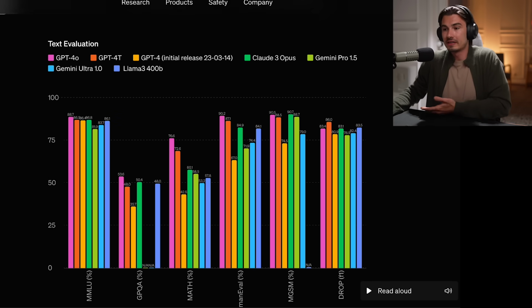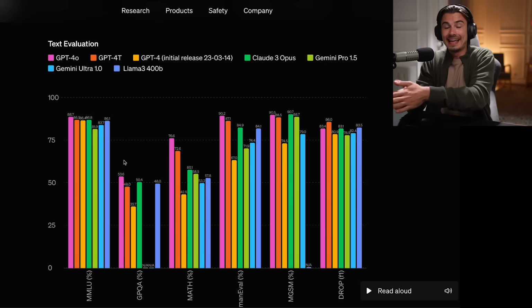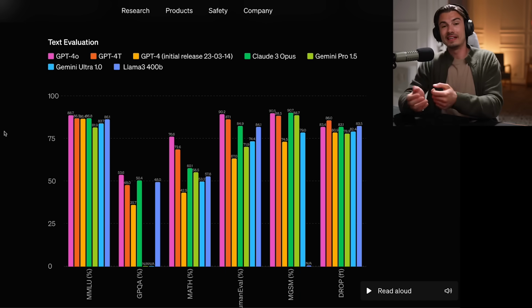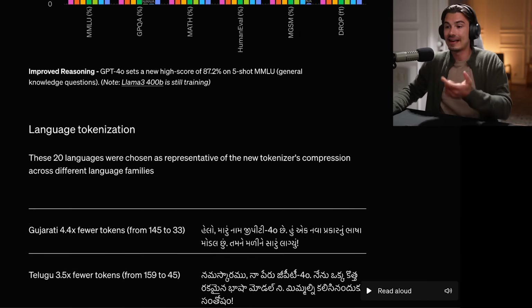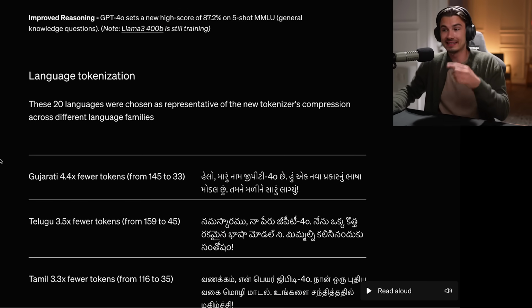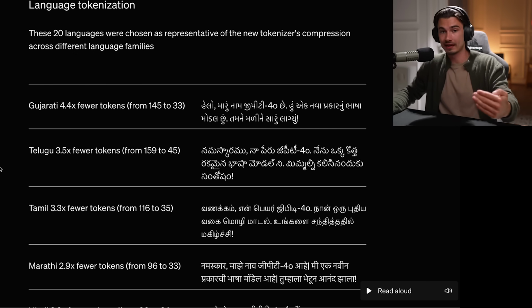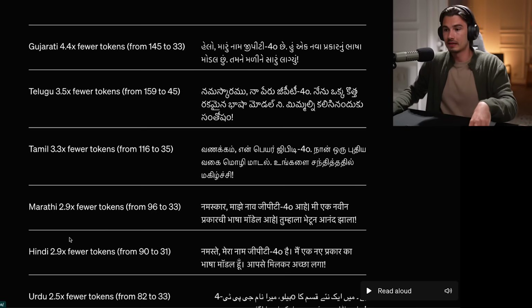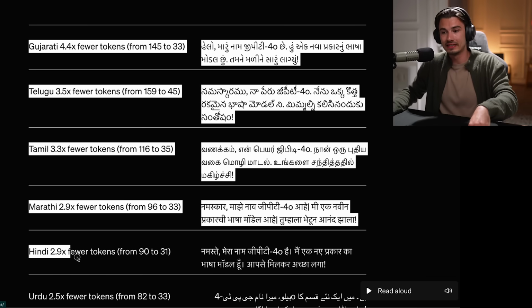Well, first things first, it performs better on all the benchmarks than any other model, including their previous GPT-4 model. But that just scratches the surface because it's also much faster. It's 2 times faster than the previous version in English. And it also has improved capabilities in 50 other languages as outlined here. Now, here's the interesting thing that they did not talk about. These improvements stack. So because it's 2 times faster in English and around 3 times faster in Hindi, in practice, it's actually 6 times faster in Hindi because these stack.